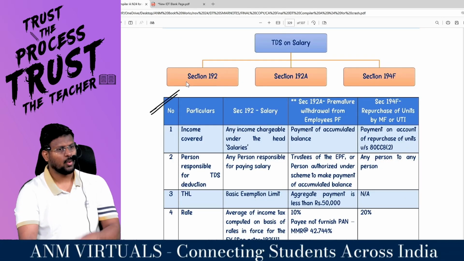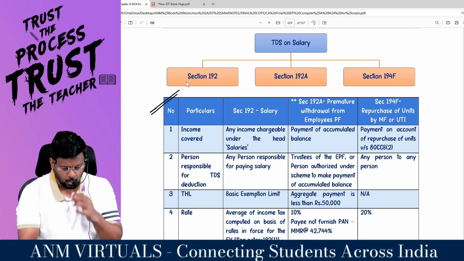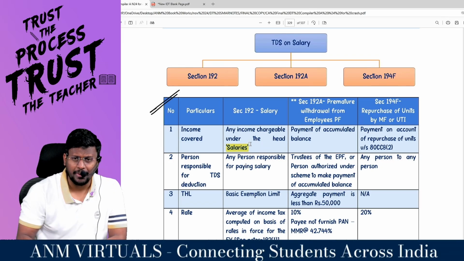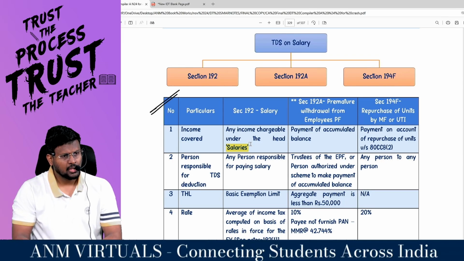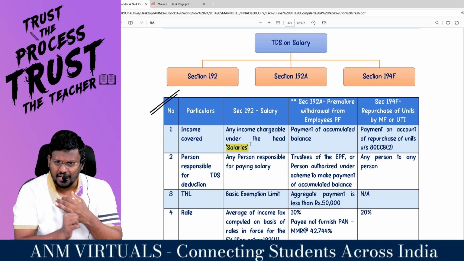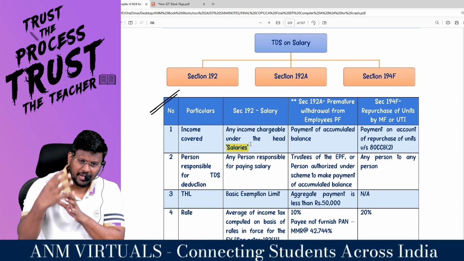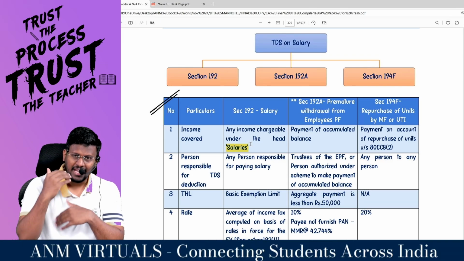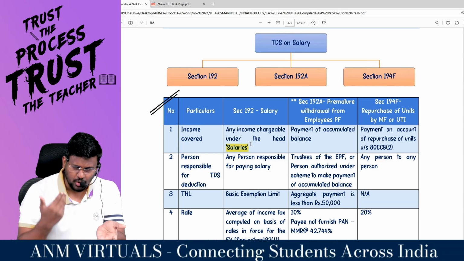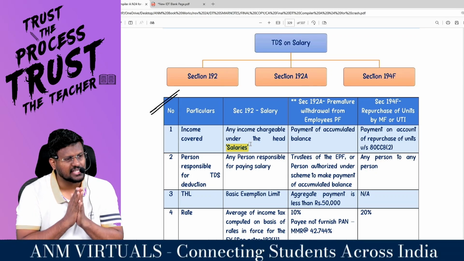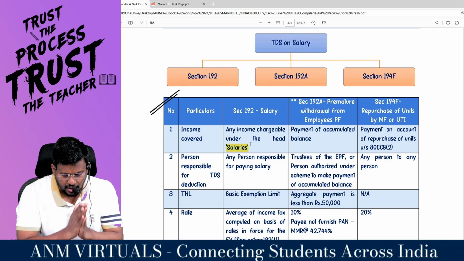If you see the provisions in detail, this is the 192 provision. What is the income covered for 192? Income chargeable under the head salary. So the income should be taxable under the head salary. There are 5 heads of income: income from salary, house property, PGBP, capital gain and income from other sources. If an employer is making any payment to an employee and that income is going to be taxed in the hands of the employee under the head salaries, TDS has to be deducted under section 192.